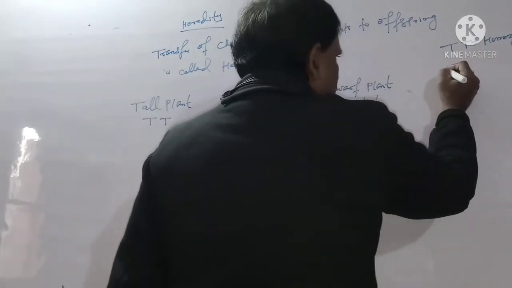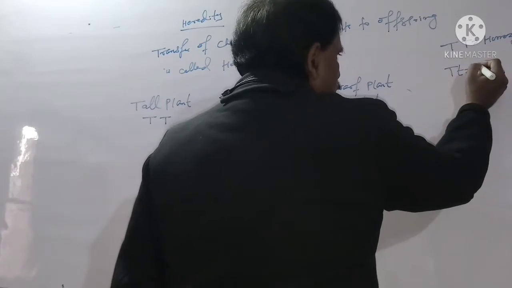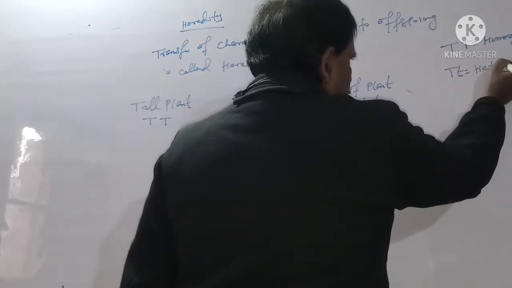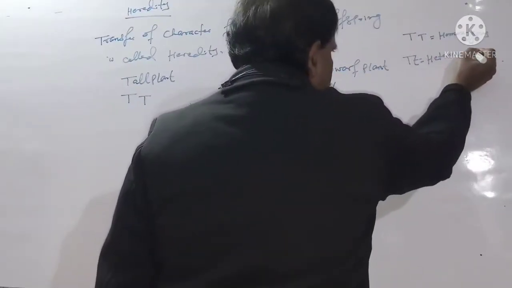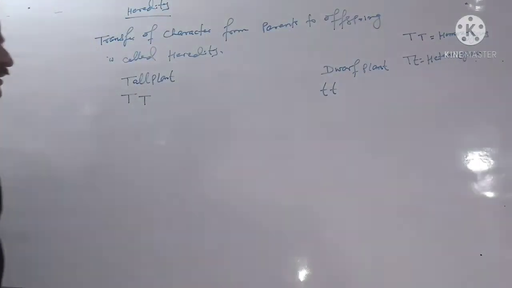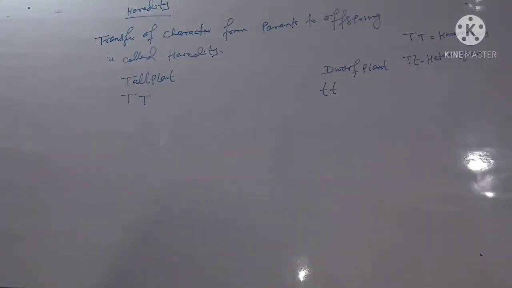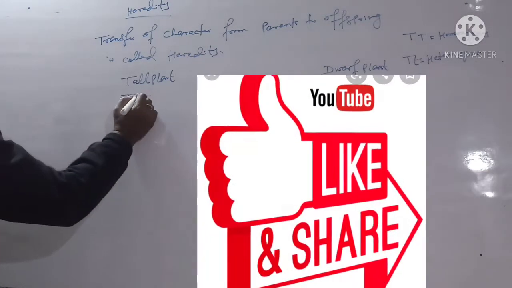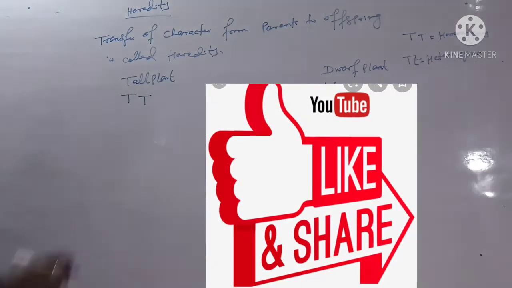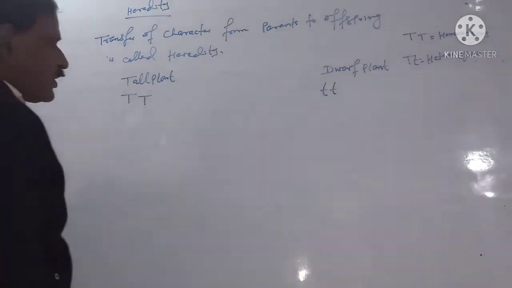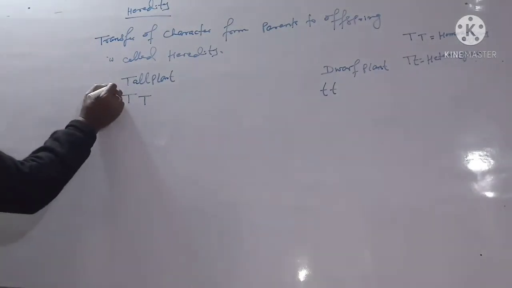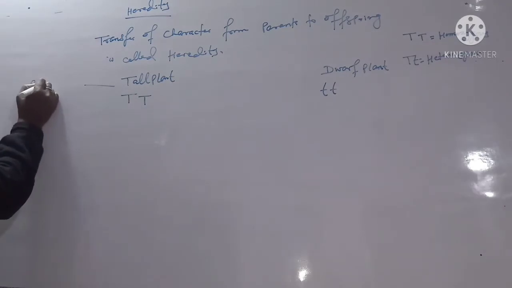Capital T, small t is equal to heterozygous. Mendel takes two plants, one is tall where the other is dwarf plant. The genes always work in pairs, so it is written capital T capital T for tall and small t small t for dwarf. These are called parents.